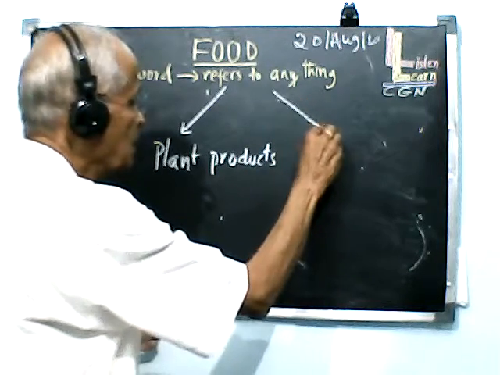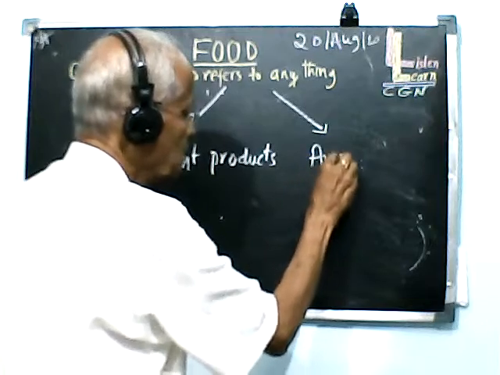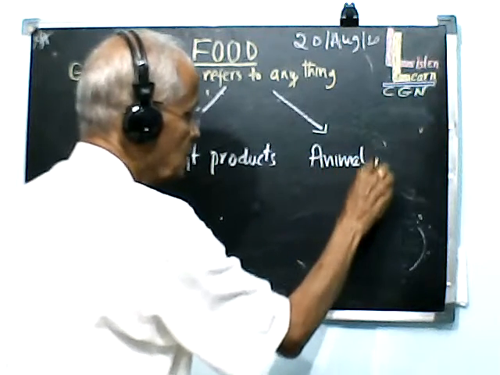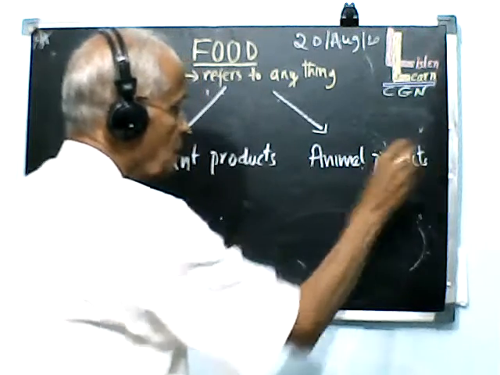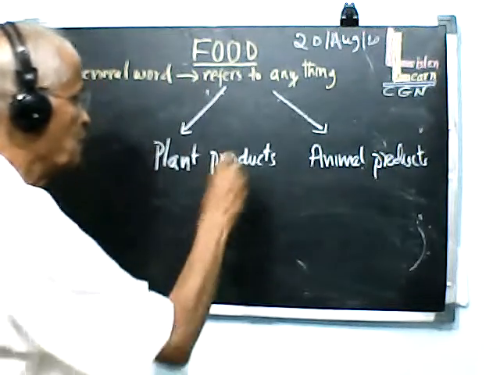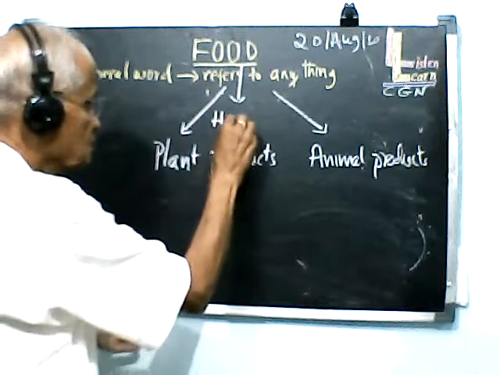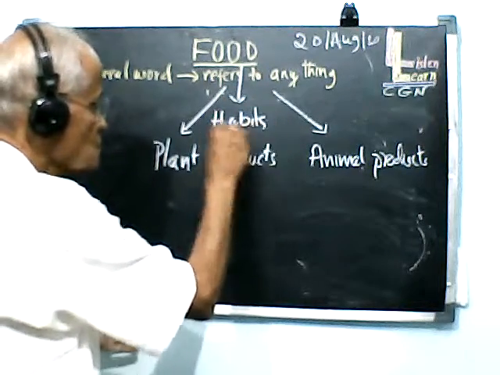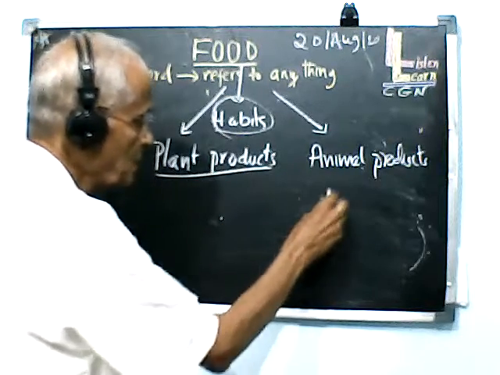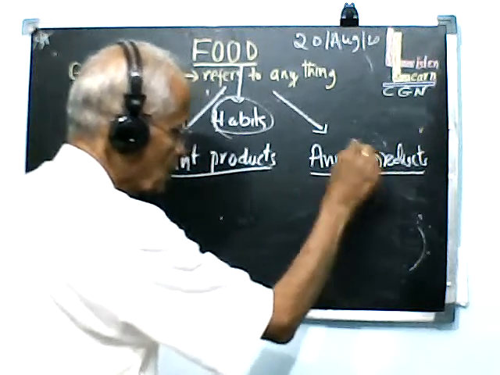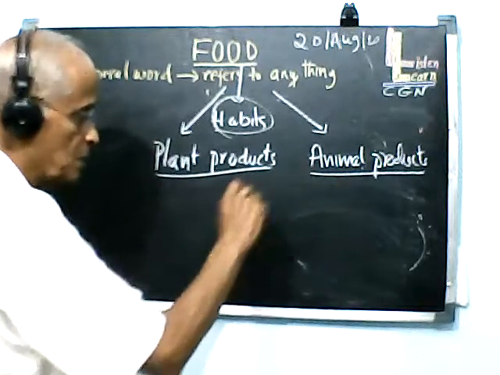Some people take food made from animal products also. So these are the two types of food habits we have. Either we prepare plant products or we use animal products. But some people may eat both plant and animal products.